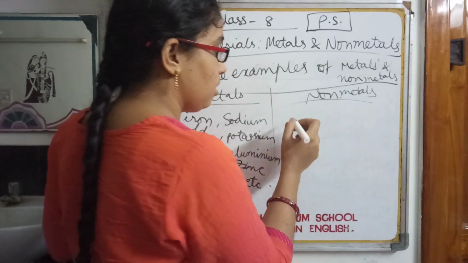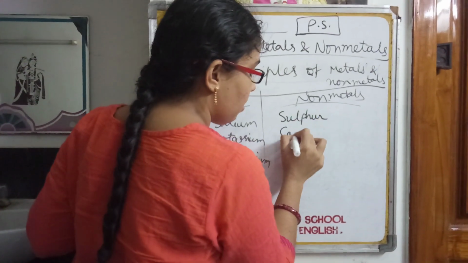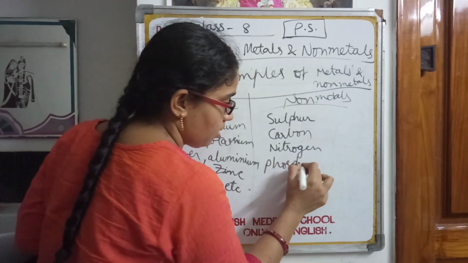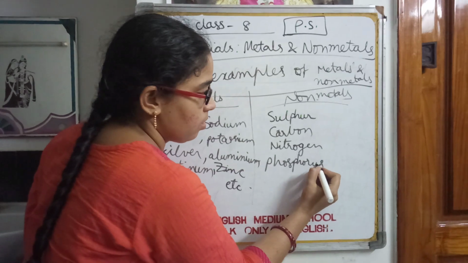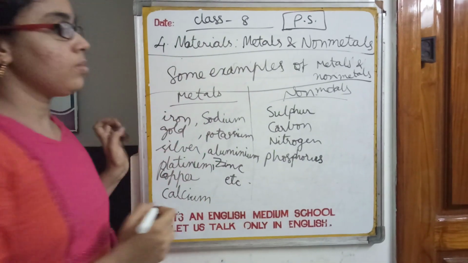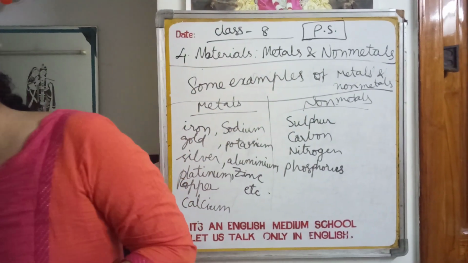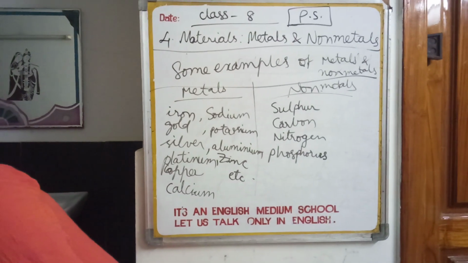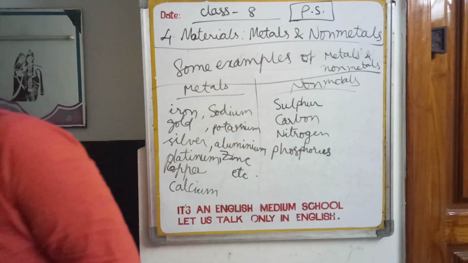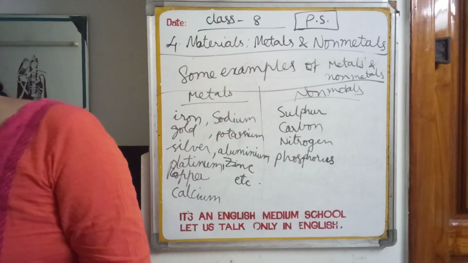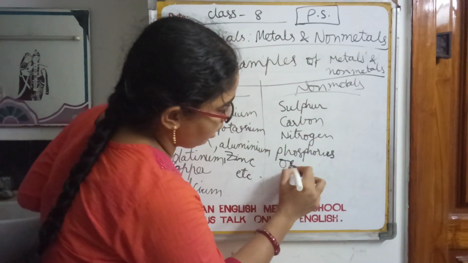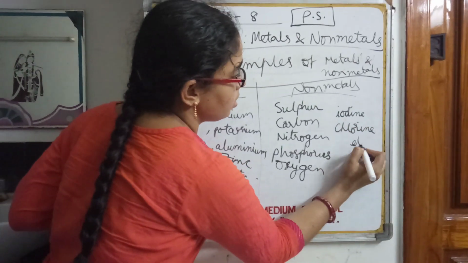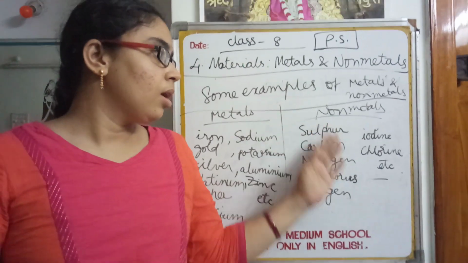Next, coming to the non-metals. Non-metals are sulfur, carbon, nitrogen, phosphorus, and next, oxygen, iodine, chlorine, etc. Many more are there.